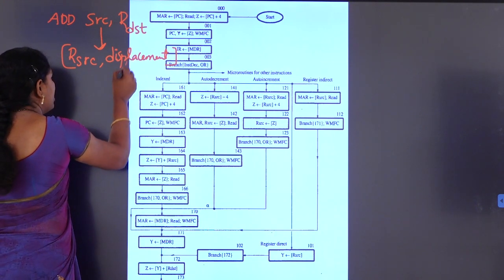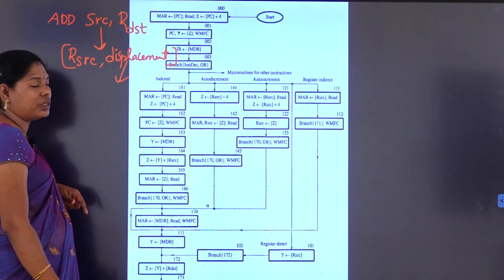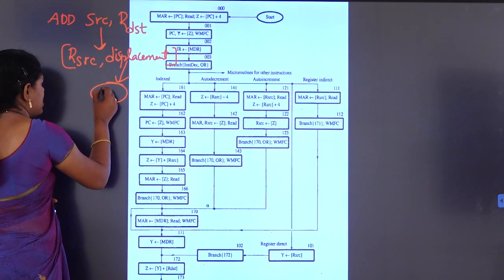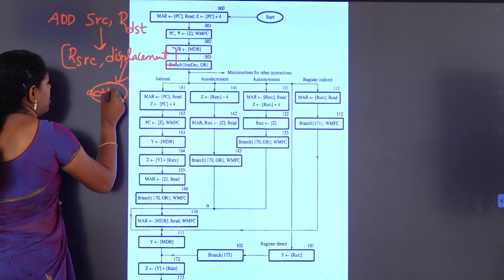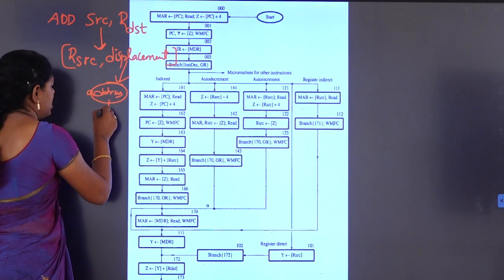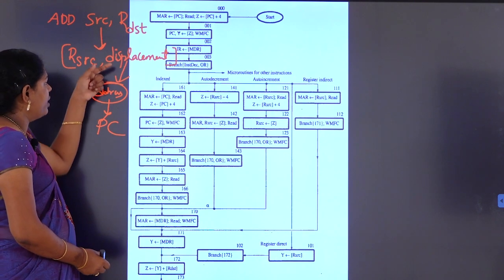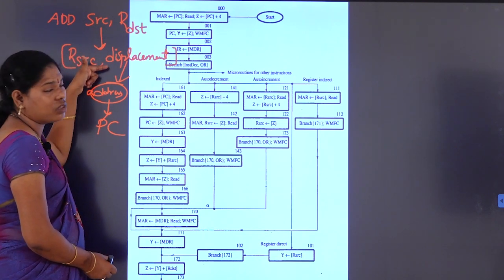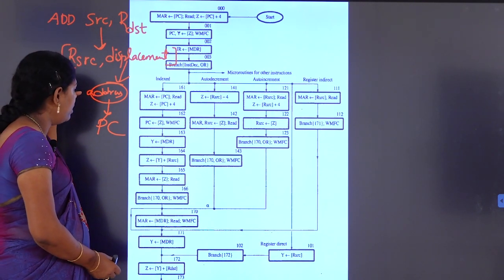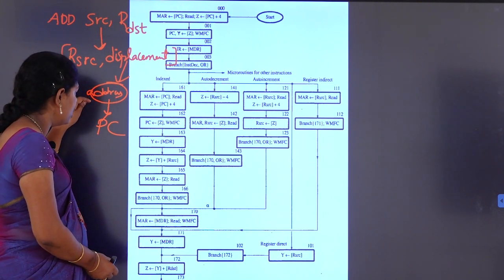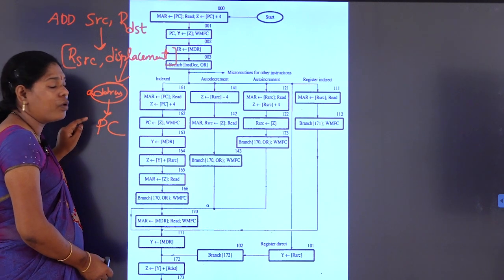And again here we are considering that the displacement is available within the memory only, and that address is pointed to by the program counter. We are assuming the displacement is also available in memory and the content of that location is identified by the address pointed to by the program counter.